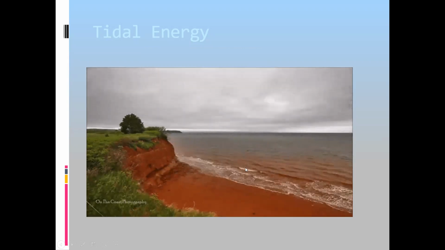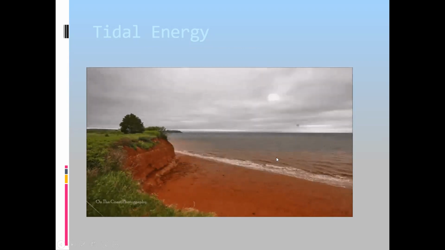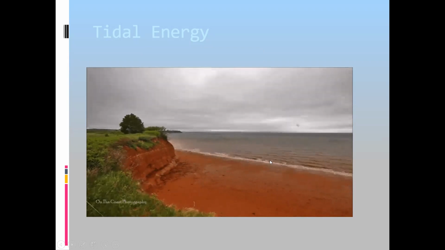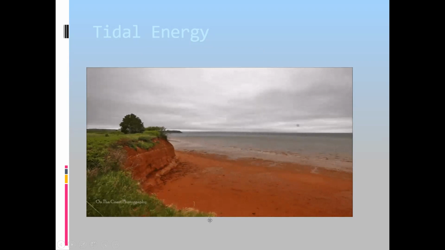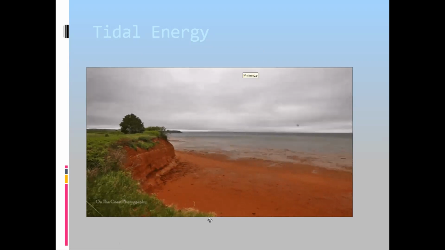You have noticed that the level of the water changes from time to time.